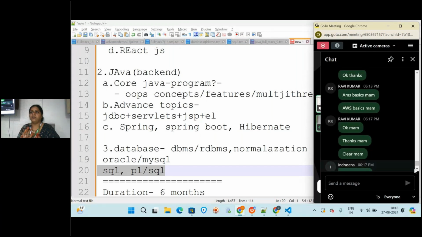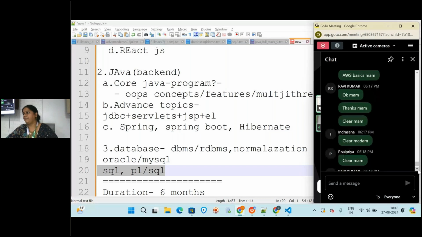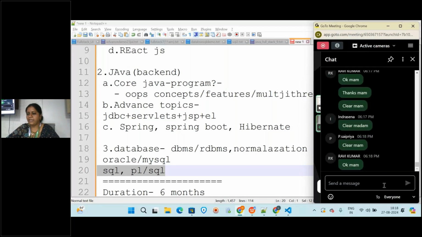Okay, you can always do that, online to offline and offline to online you can attend, but you should not miss the session. That is important. You have that opportunity. Both online and offline attendees have the same accessibility, the same thing you will be getting, every feature you will be getting for both online and offline. Okay, so you can attend in any mode of session and you can practice in the lab.